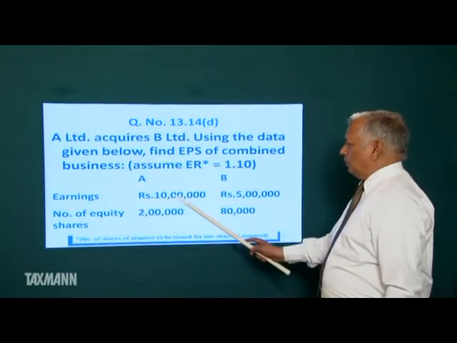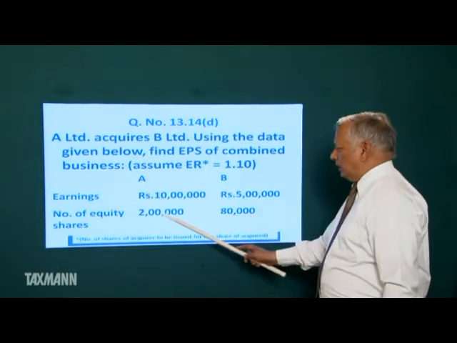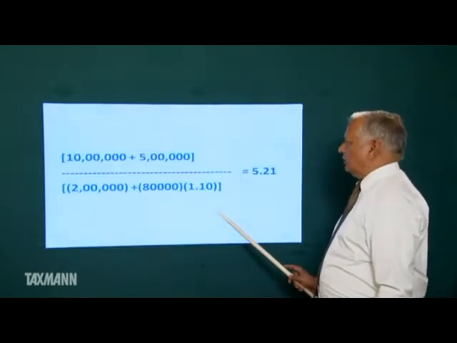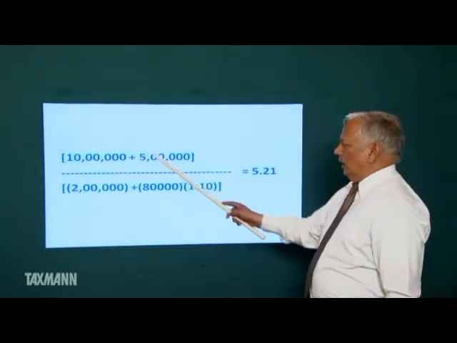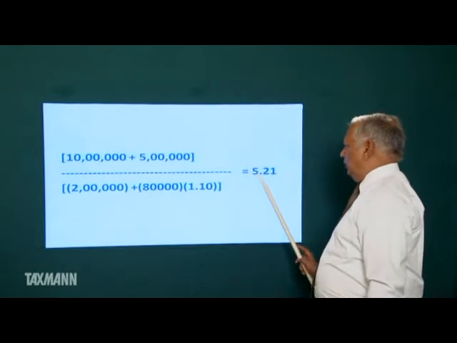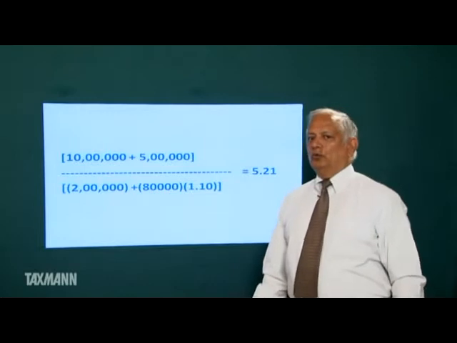So total combined earning 15 lakh, total number of shares 2 lakh plus 88,000. So friends, it is total earning divided by total number of equity shares. Your new EPS of the combined business is 5.21.